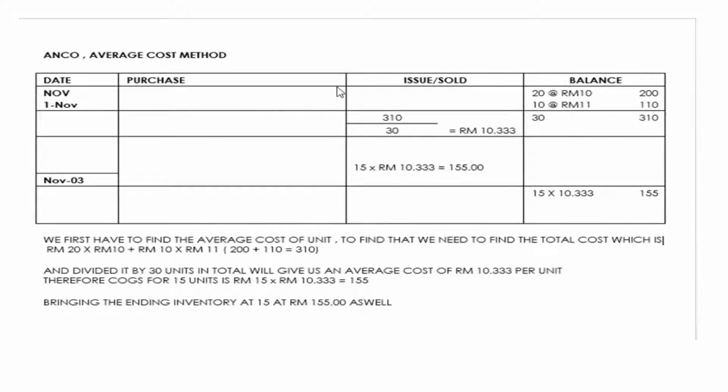Average cost method. The average cost method is very simple. We first have to find the average cost per unit. To find that, we need the total cost, which is 20 times RM10 plus 10 times RM11, which is 200 plus 110, equals 310. Divide it by 30 units. This will give us an average cost of about $10.33 per unit. Therefore, the cost of goods for 15 units will be 155, bringing the inventory to 155 as well.